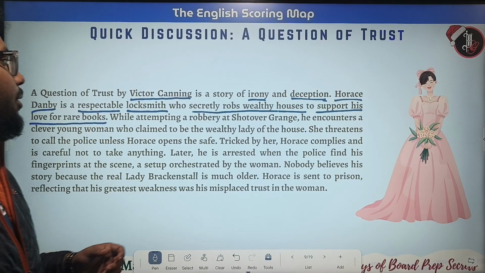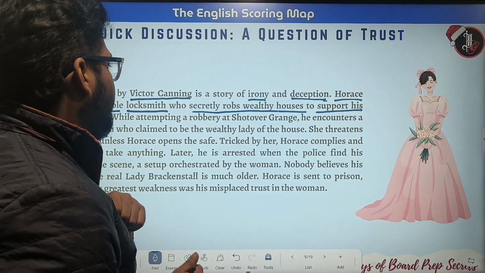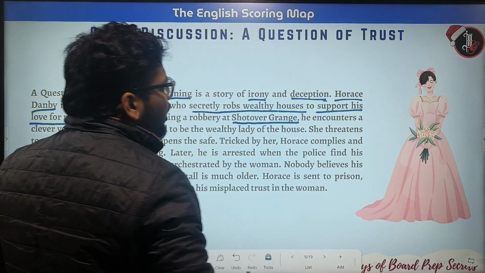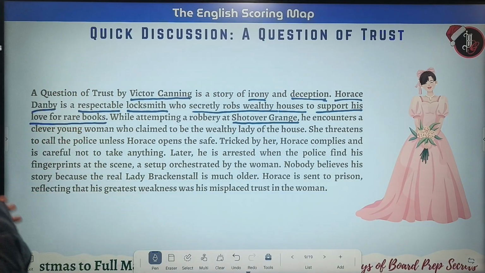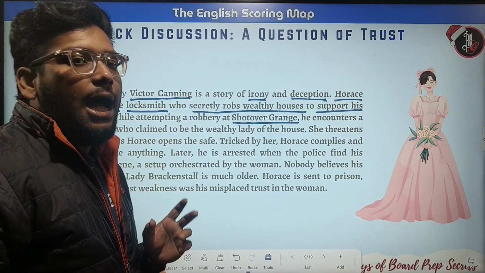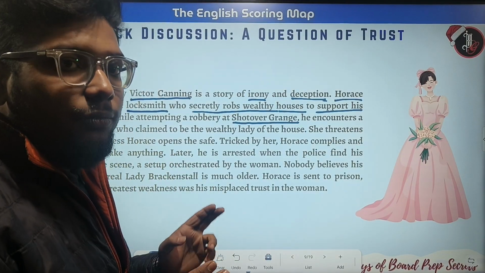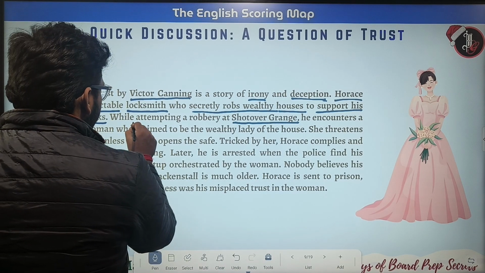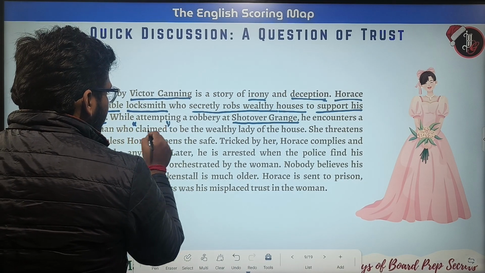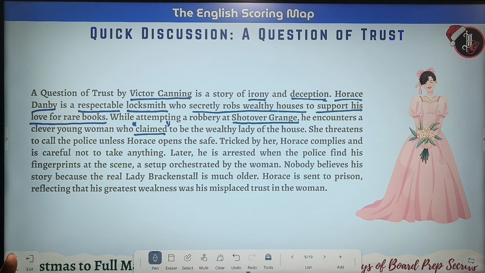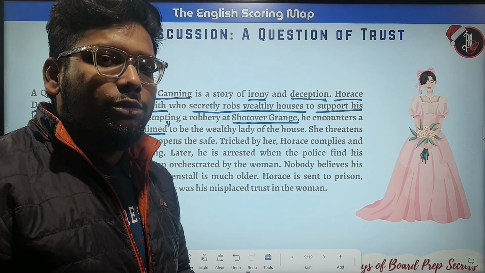While attempting a robbery at Shotover Grange, we have to remember this name, he encounters a clever young woman who claimed to be the wealthy lady of the house. Listen very carefully. She was a self-proclaimed lady of the wealthy house.